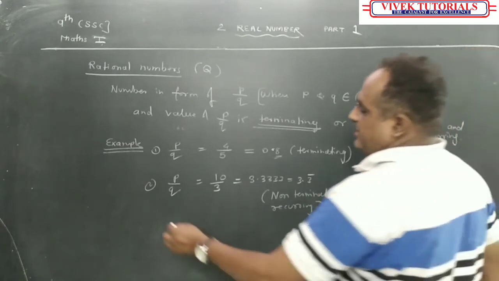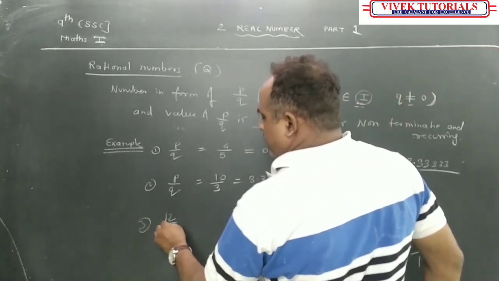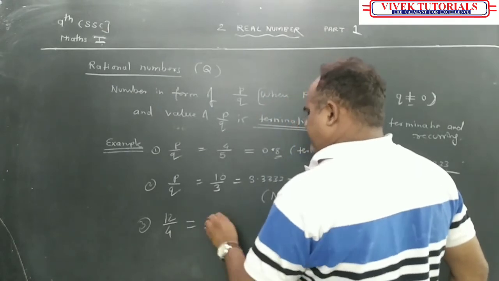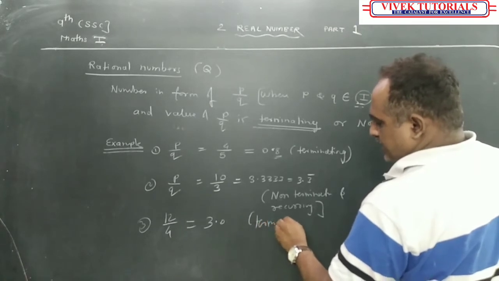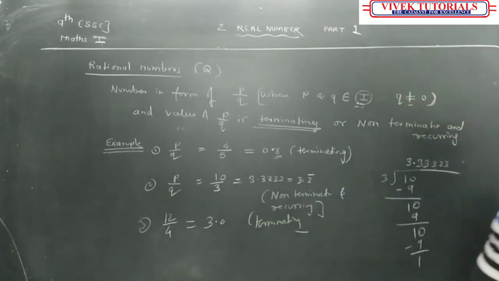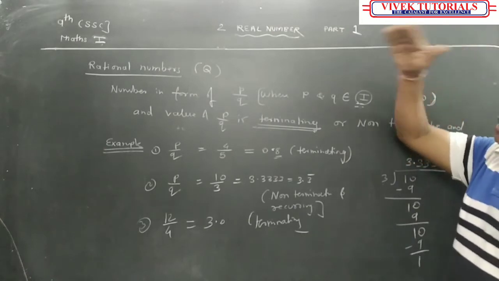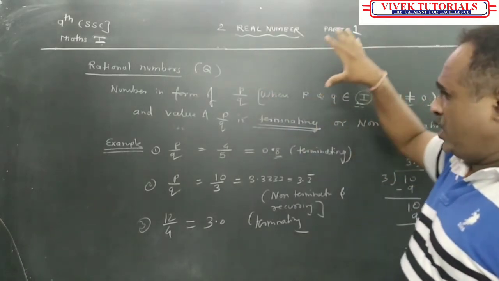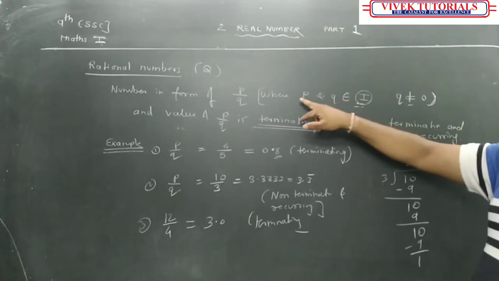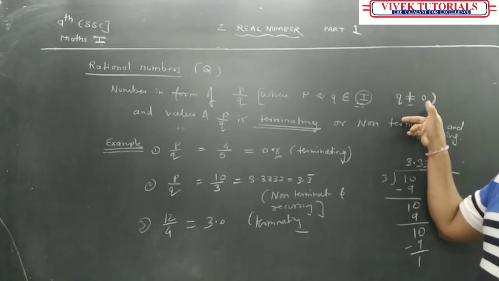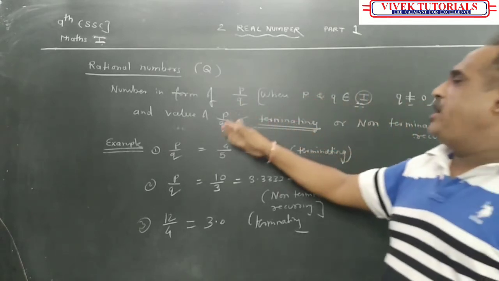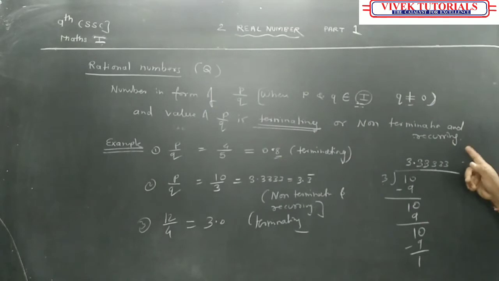It may be possible. Third example we take: 12/4. So it is dividing, 3. 3 means 3.0. It is what? Terminating. So these are the examples for terminating and non-terminating and recurring. Have you understood this? So rational numbers are those numbers in the form of P upon Q where P and Q are integers and Q should not be equal to 0. The value of P upon Q is terminating or non-terminating and recurring.